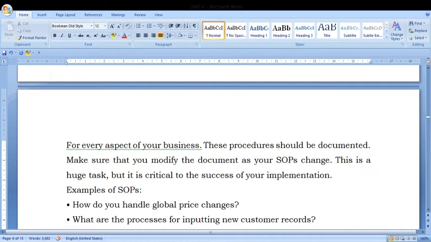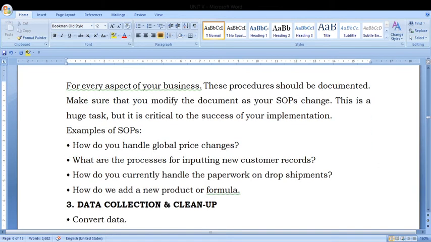Example of standard operating procedure. How do you handle global price changes? What is the process for inputting new customer records? How do you currently handle the paperwork on drop shipment? How do we add a new product or formula in the system? So these are all the basic things we have to find out.